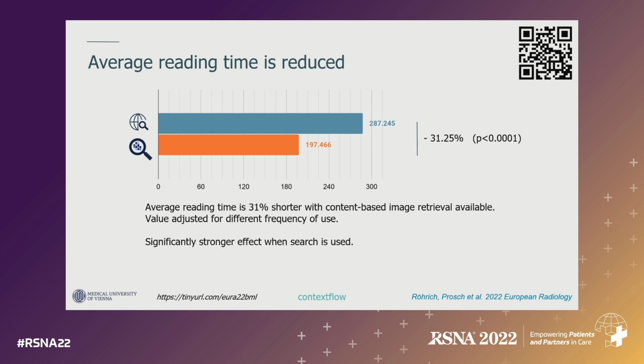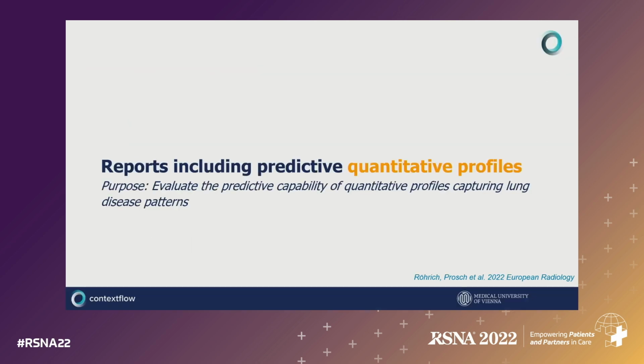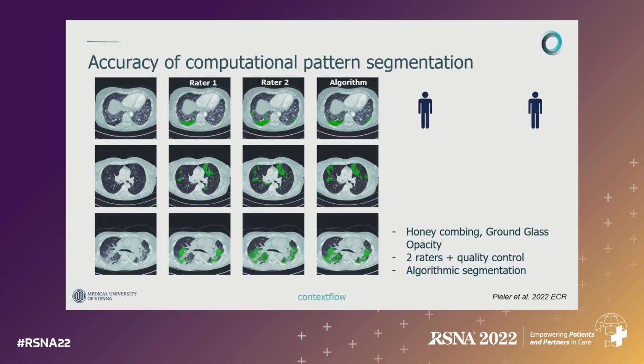So now let's look a bit under the hood and have a look at how well the segmentation and the identification of these patterns work. This is work that was shown at ECR this year, and essentially the experiment was that we let different readers segment really difficult patterns like honeycombing and GGO in cases, and then they all ran through a quality control loop, basically something that you cannot do during routine reading, but that you can only do in a research setting where you have a lot of time for really doing exact delineation.